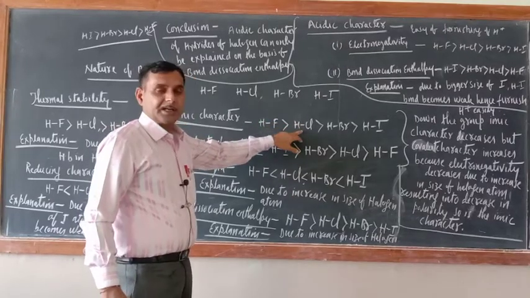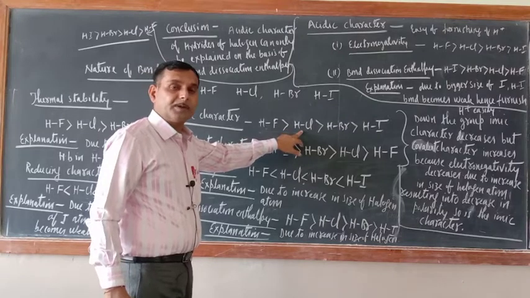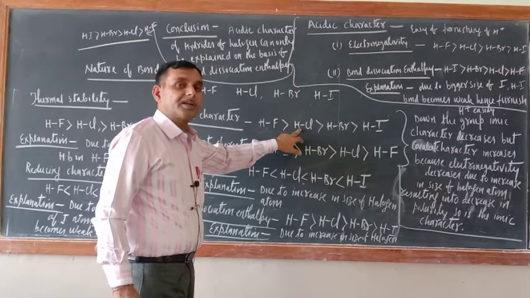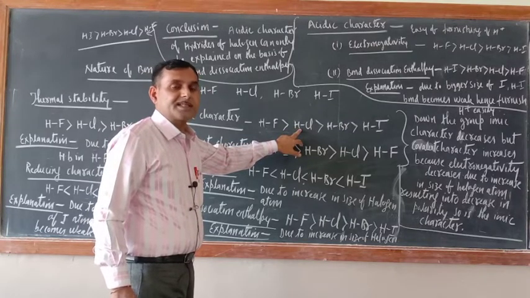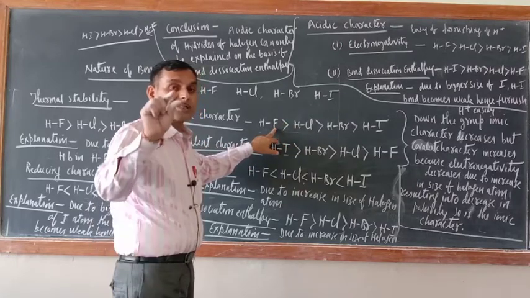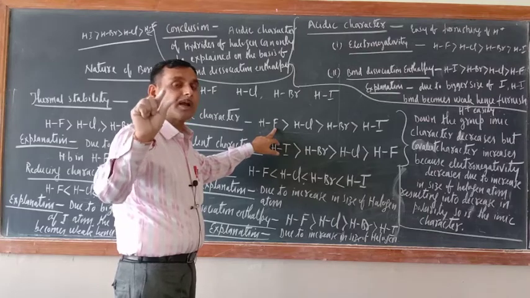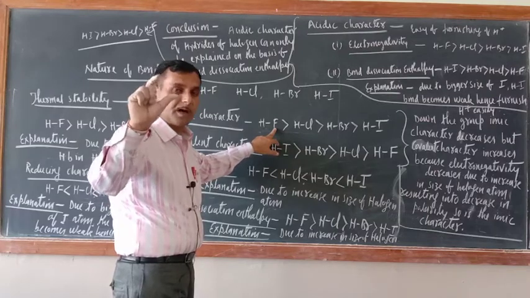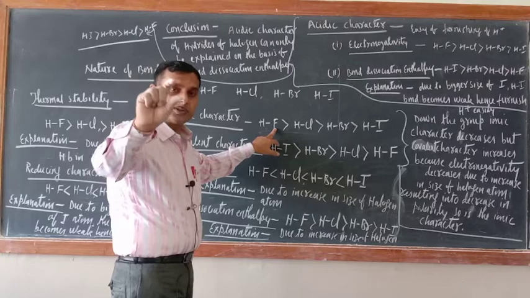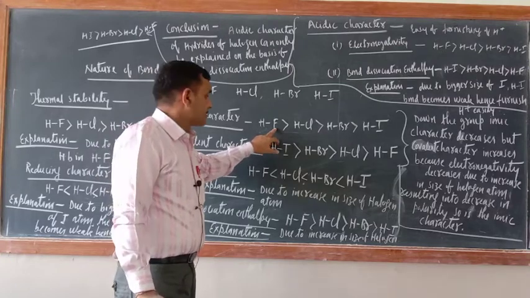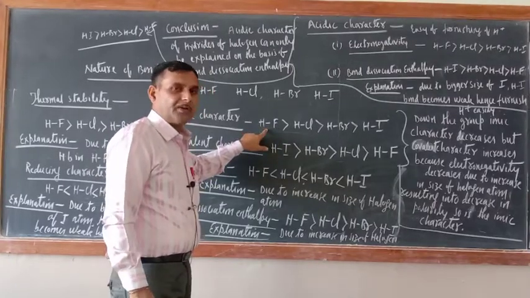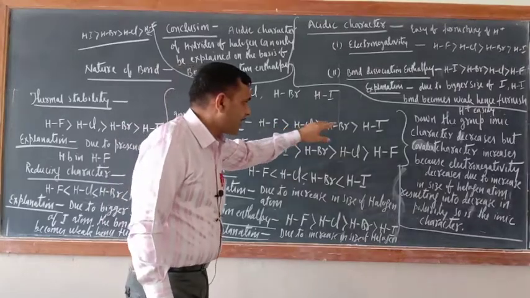If you take the electron gain enthalpy, electron gain enthalpy of chlorine is high, so ionic character should be more here. In HCl, ionic character should have been more, but size of fluorine is small, and size is also one of the criteria for the formation of ionic bond. Size of anion should be small. So HF is having more ionic character than that of HCl, HBr and HI.